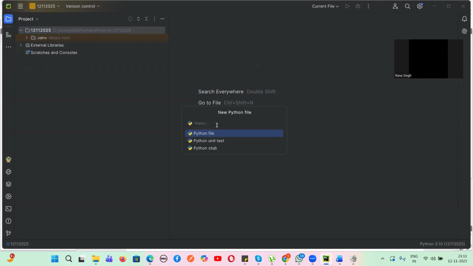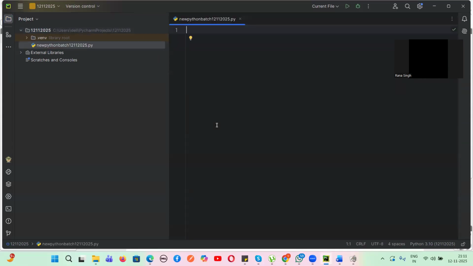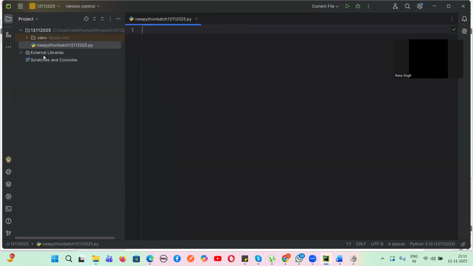Let's suppose I give the name new Python batch 12/11/2025 and then click on enter. So this is the file which is created. Here we are going to write the Python code. This is the folder structure on the left hand side. This is called the project folder structure.